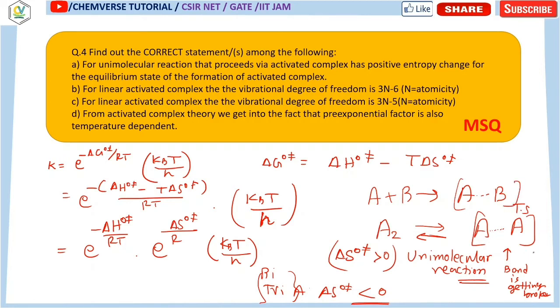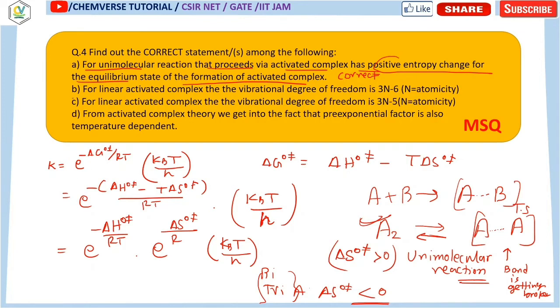But the unimolecular reaction is a special case where the entropy change is positive. So option A, that a unimolecular reaction proceeding via an activated complex has a positive entropy change for the equilibrium formation of the activated complex, is the correct option.